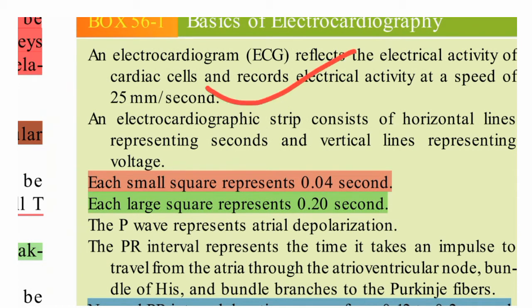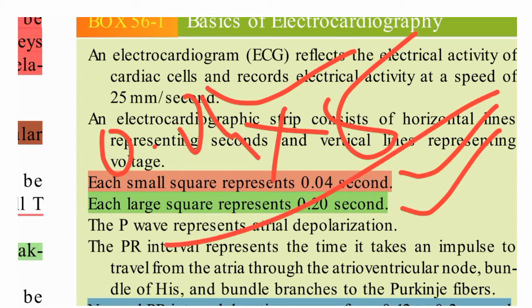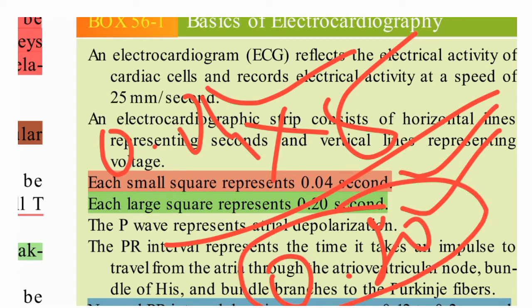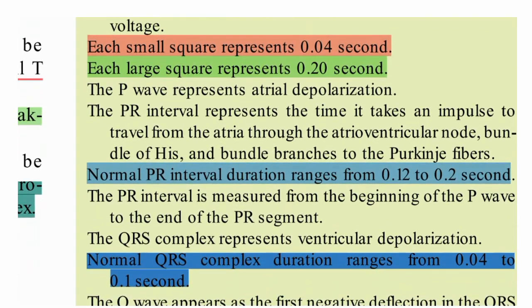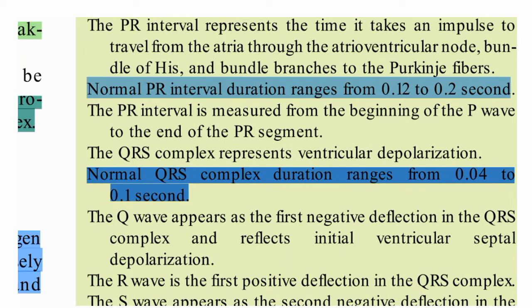Each small square is 0.04 seconds and each large square is 0.20 seconds. So 5 small squares make one large box, totaling 0.20. The normal PR interval is 0.1 to 0.2 seconds, and normal QRS complex duration is 0.04 to 0.1 second.